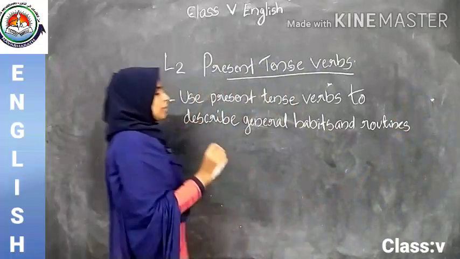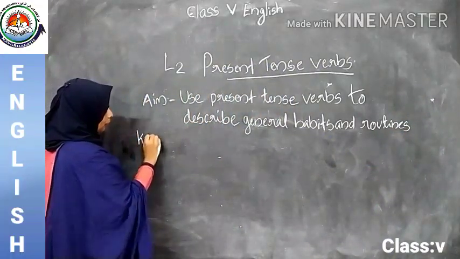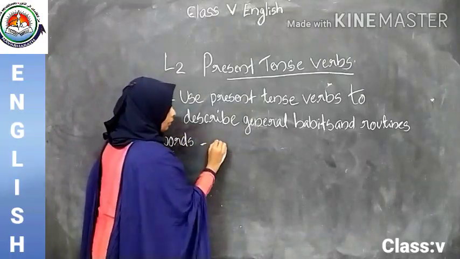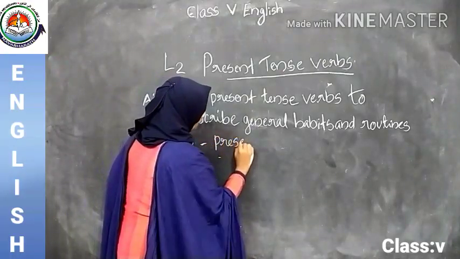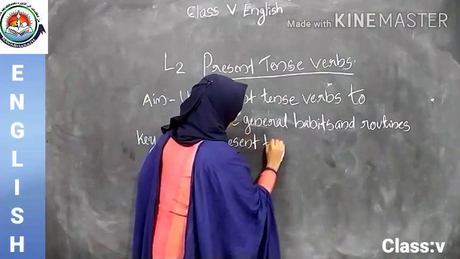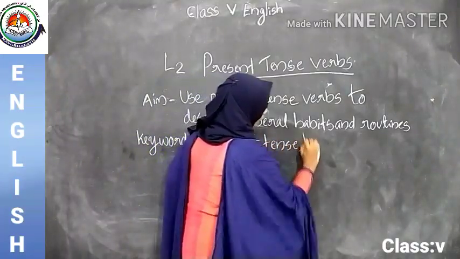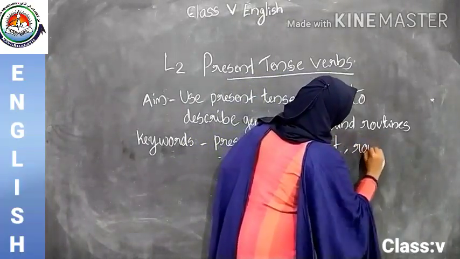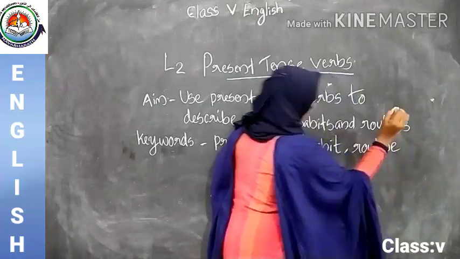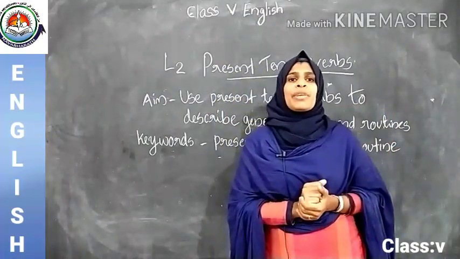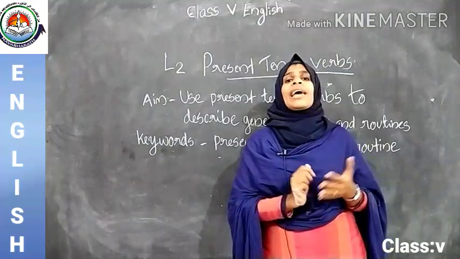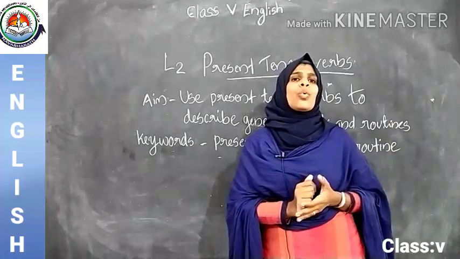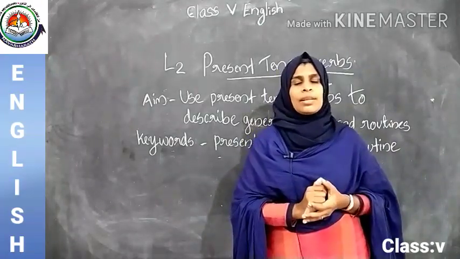Okay. Then what will be the keyword? Present tense. Habit. Routine. Okay. Today we will find and underline all the verbs in Sunita's journal and notice what is common among them all. Clear?